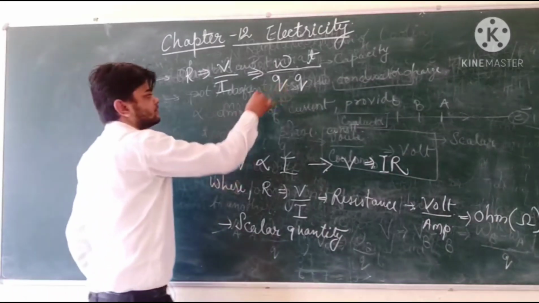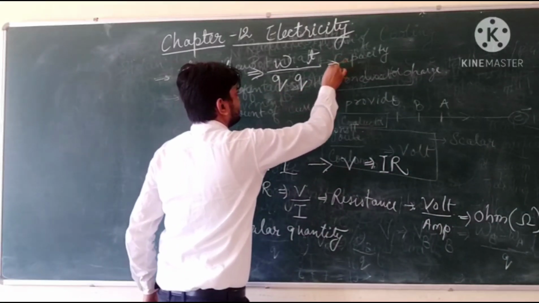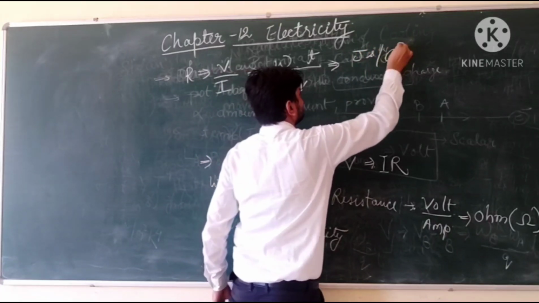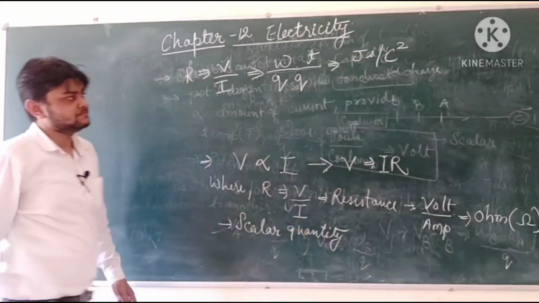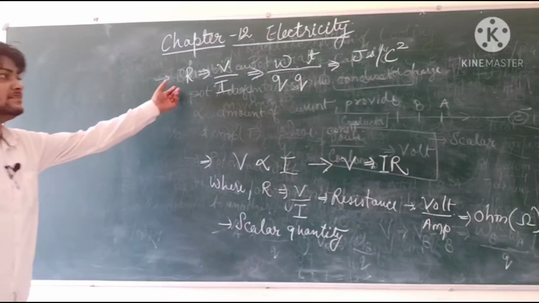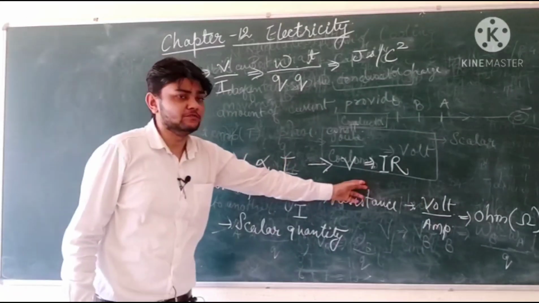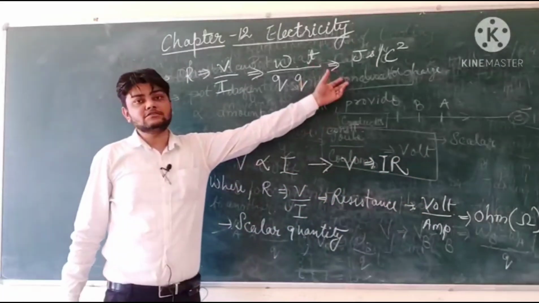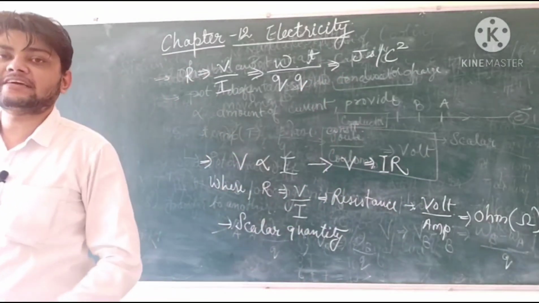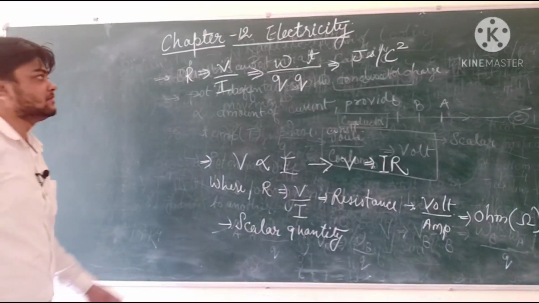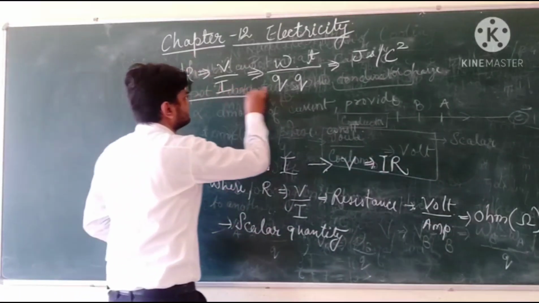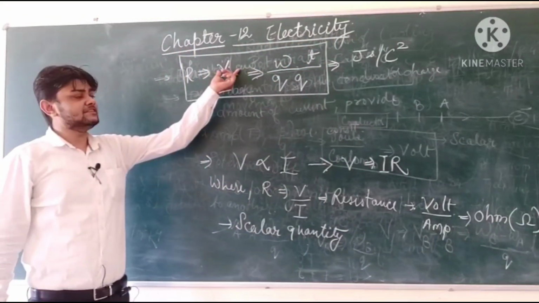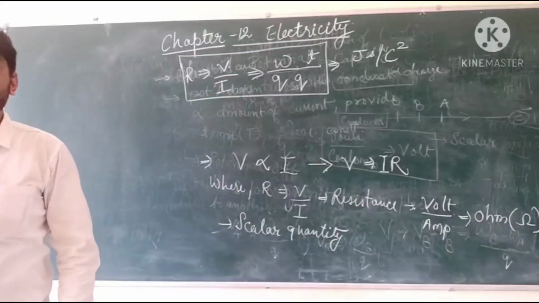Therefore, from here, if I take the SI unit, I will get joule second per coulomb square. So resistance can be expressed as volt per ampere, as ohm, or also as joule second per coulomb square. We have got a second relation using the original equations of potential difference and electric current.